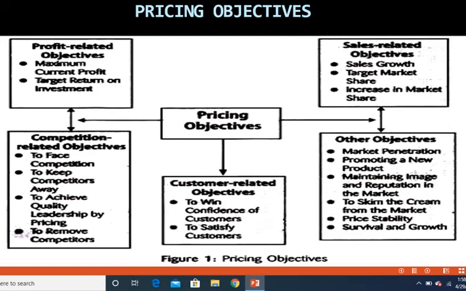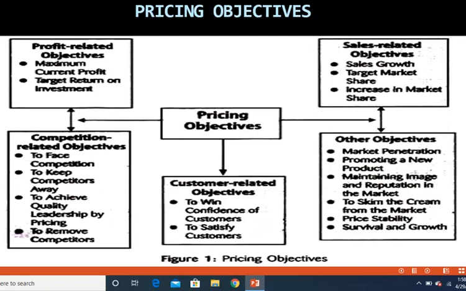So customer related objectives, the second one is to satisfy customers. So after you have won the confidence of customers, thereafter every time that you bring about some value addition to your product, you can always educate your customers as to why you have priced it at that particular range, and then continue to satisfy your customers in a long lasting relationship at all times without cheating them, and by being fair with them regarding the price.